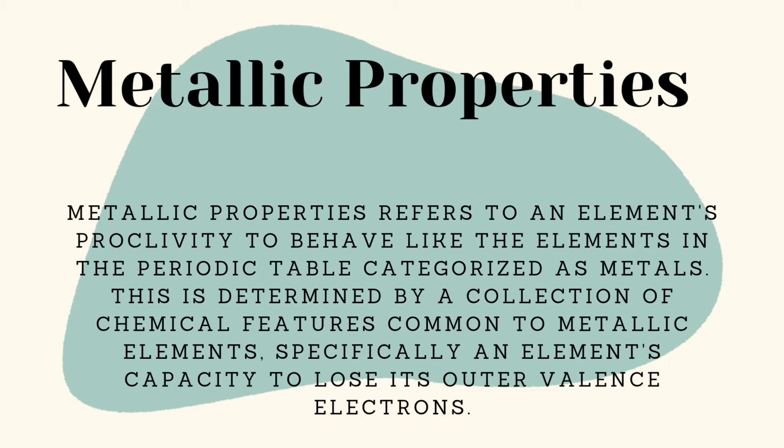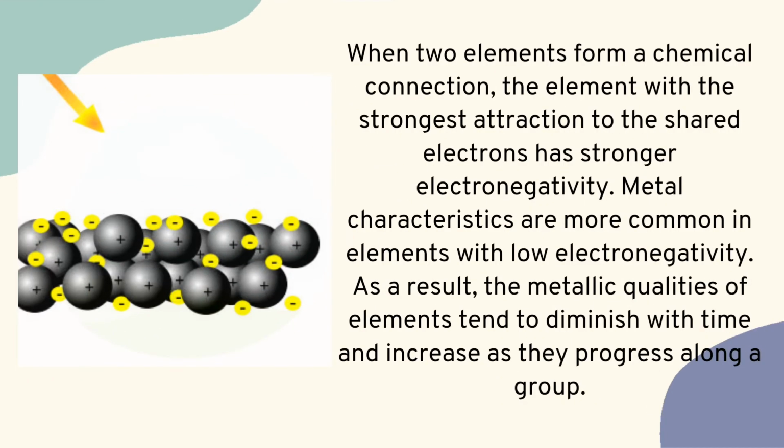So how can we say that this element is a metal? How is it formed? When two elements form a chemical connection, the element with the strongest attraction to the shared electrons has stronger electronegativity. Metal characteristics are more common in elements with low electronegativity. As a result, the metallic qualities of elements tend to diminish with time and increase as they progress along a group.